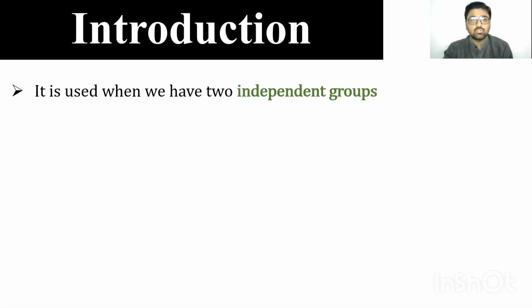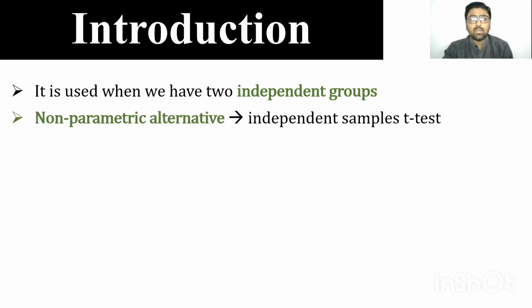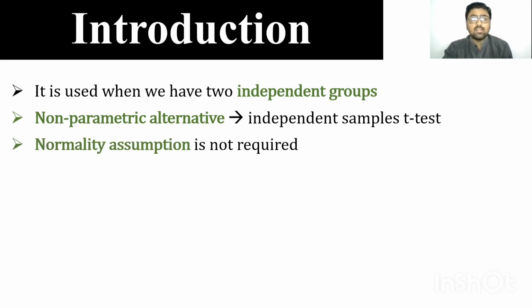Mann-Whitney U-test is used when we have two independent groups. So it's a non-parametric alternative to independent sample t-test. As we know, independent sample t-test is also used when we have two independent groups, but normality assumption is required. Here, normality assumption is not required.